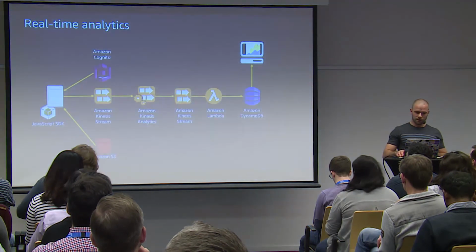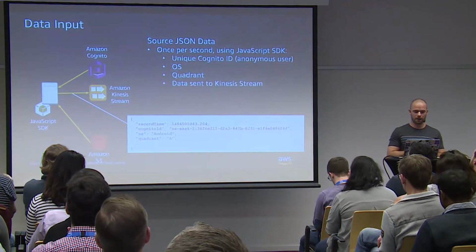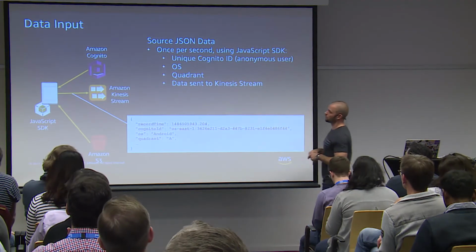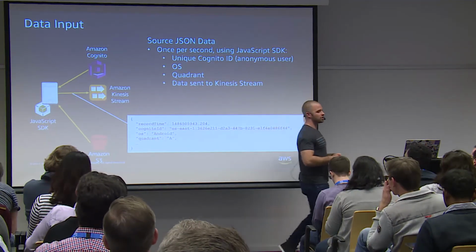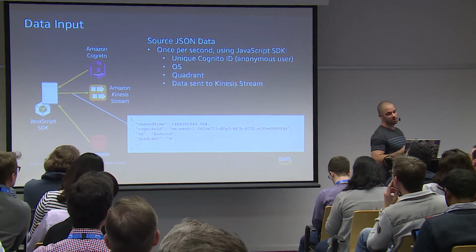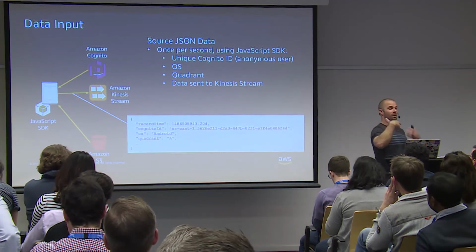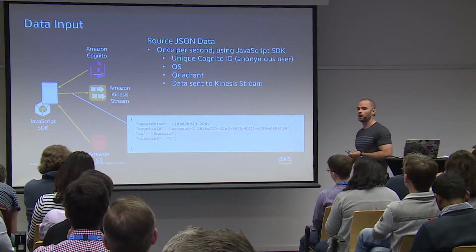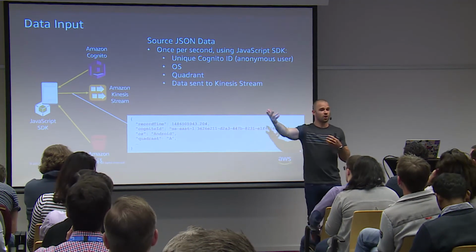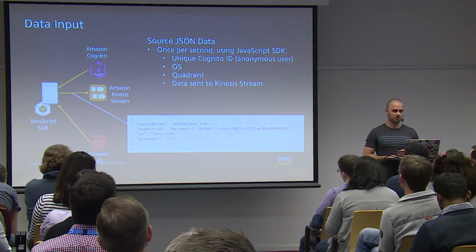All right. So this is how it looks. You have the slide so you can look at it. But just quickly, this is what your mobile app is sending. It's sending a JSON object, which has a bunch of things. The most important thing is the Cognito ID, and the Cognito ID is unique for every one of you. As soon as you downloaded the app, a JavaScript library queried Cognito and got that ID to make you a unique user on the service.